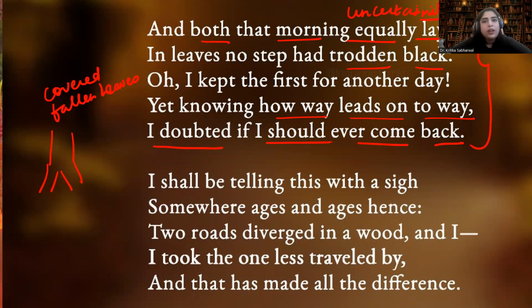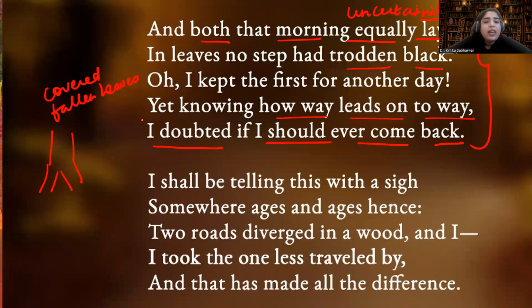Life also gives us choices. We have to decide which road we want to pick. So he was also confused about which road to pick. So he took some time and he actually saw both the roads, and then he said that okay, fine, I'm going to keep the first road for another day, yet knowing how way leads on to way, means each decision that we take in our life is connected to the other decision that we're going to make in future. So our future is dependent upon the choices that we make in our life, right?